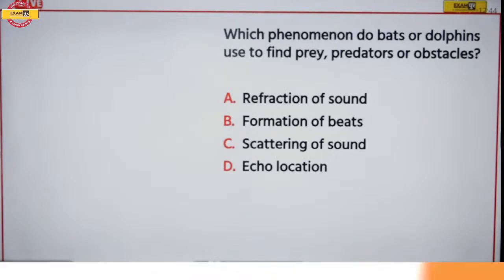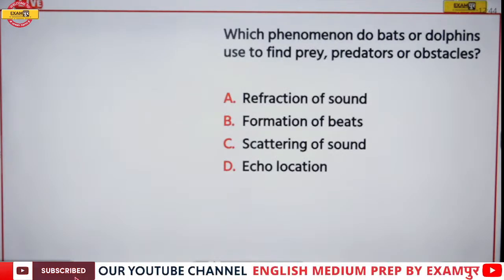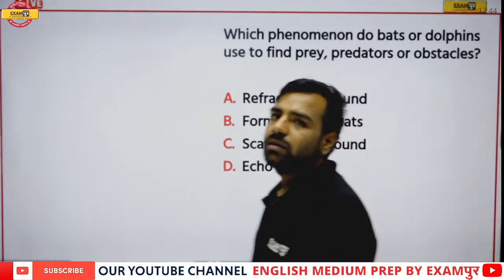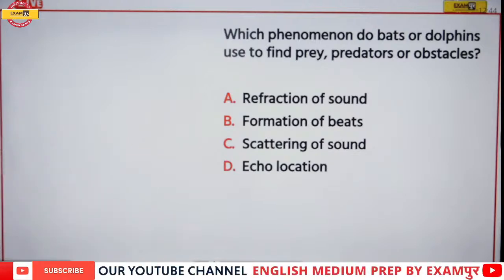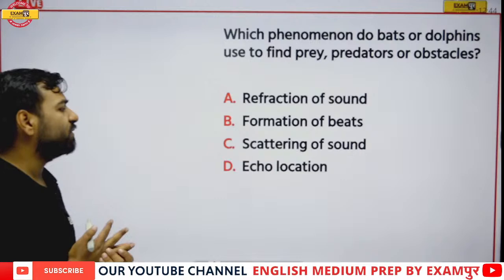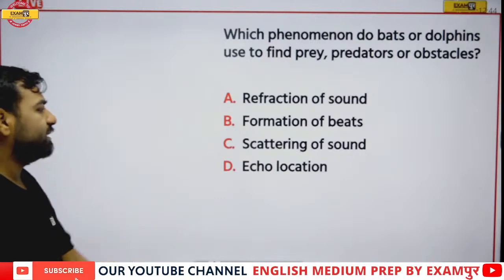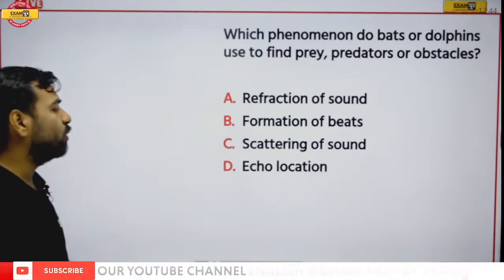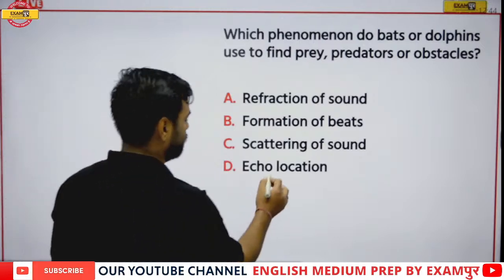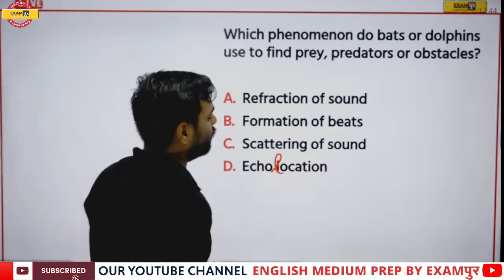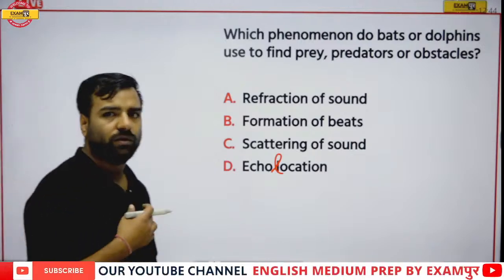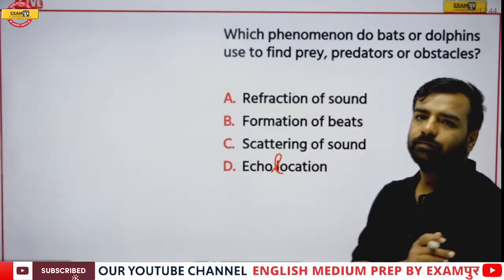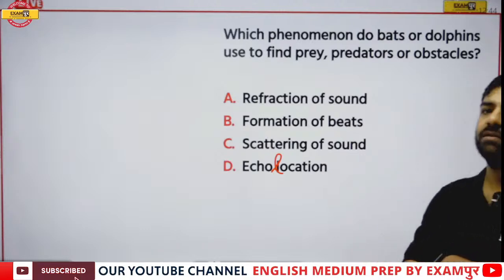Next. Which phenomena do bats or dolphins use to find prey, predators and obstacles? Is it refraction of sound, formation of beats, scattering of sound, or echolocation? What is going to be the correct answer?